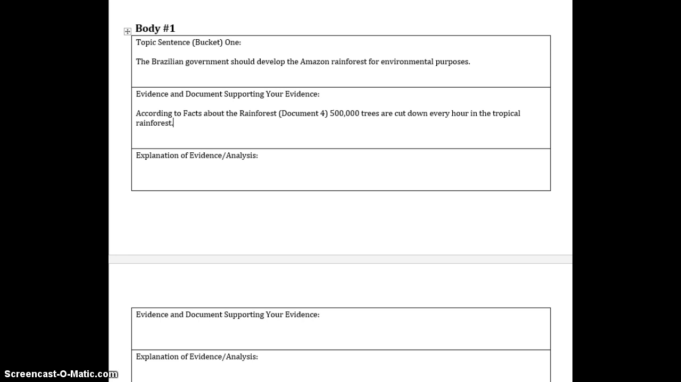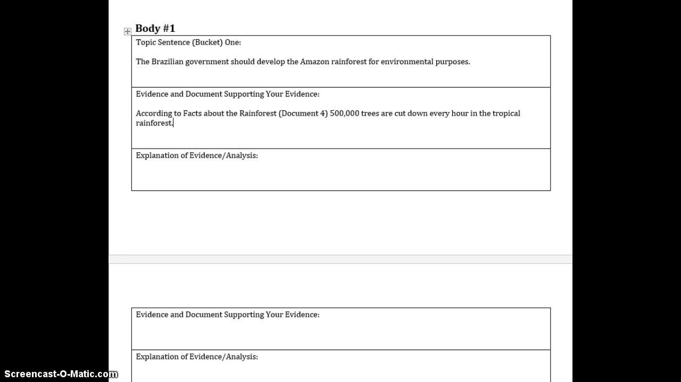Please notice how I created my sentence, providing evidence for my paper. According to Facts About the Rainforest, this is the title in document 4, 500,000 trees are cut down every hour in the tropical rainforest. This is information that I acquired from document 4. It is environmental, and so that is why it is in this body paragraph.